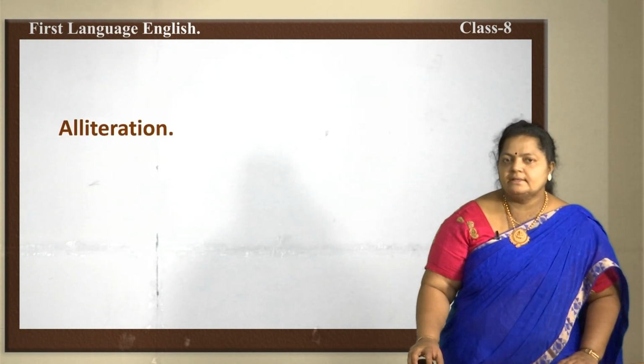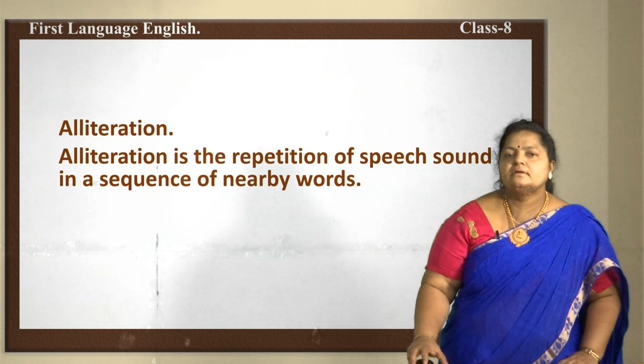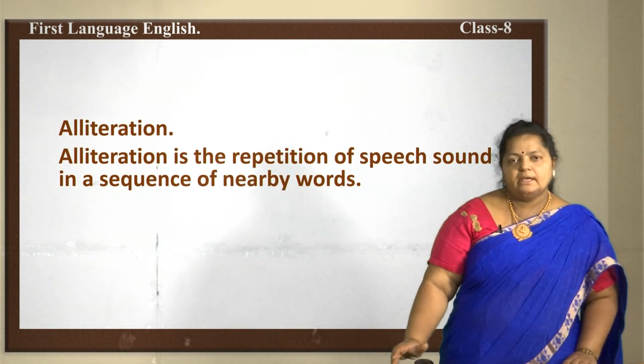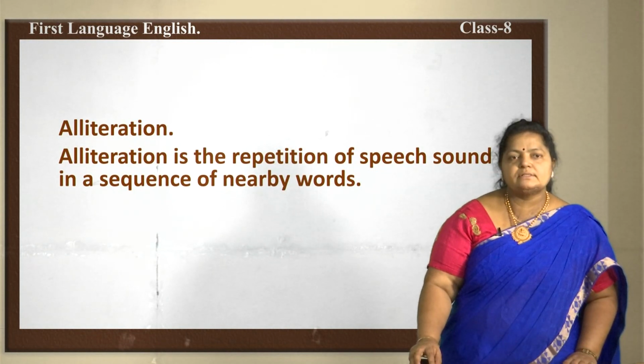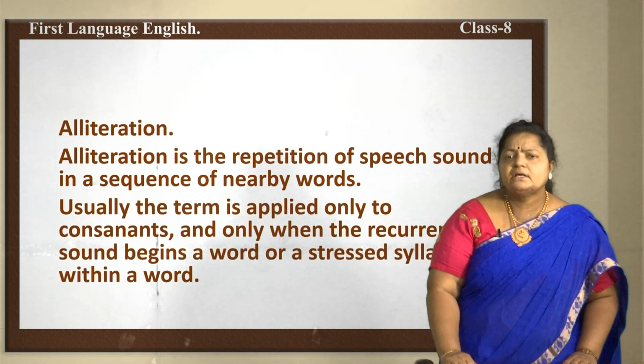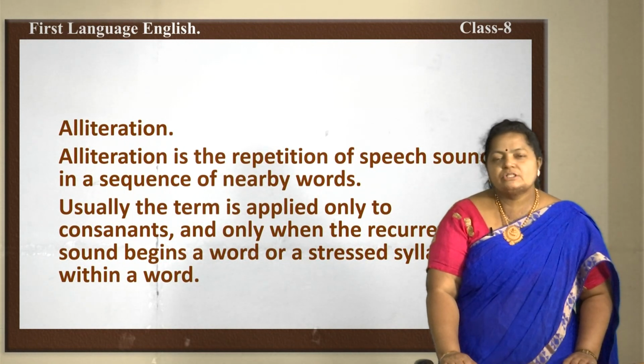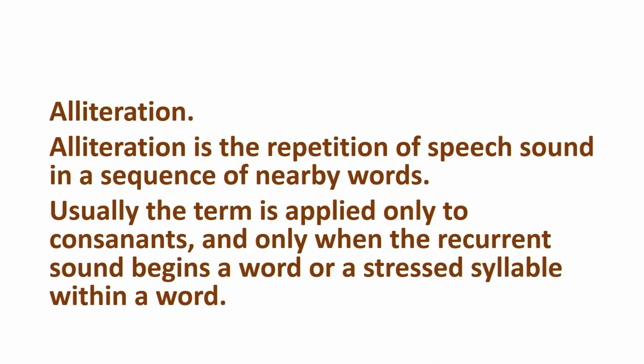The next one here is alliteration. Alliteration is a repetition of speech or sound in a sequence of nearby words. Usually, the term is applied only to consonants. So, it is not applied to vowels, it is applied to consonants, and only when the sound begins a word or a stressed syllable within a word. So, very interesting, this alliteration is also. Let us see some examples of it.